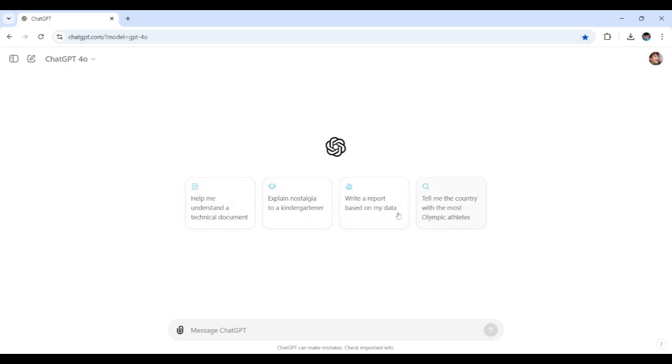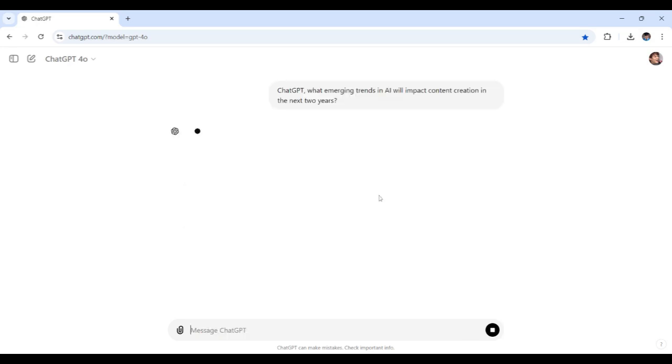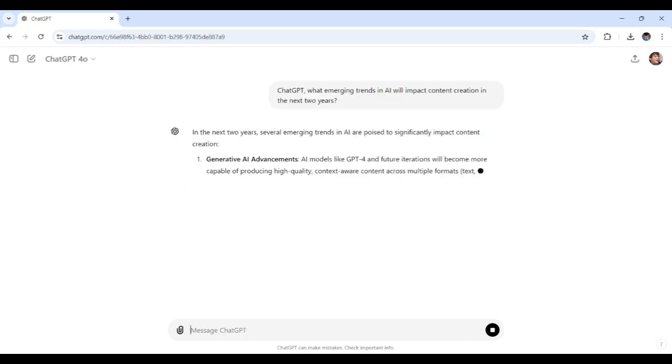Imagine creating content that seamlessly blends these elements, all with the help of AI. Now, let's ask ChatGPT what emerging trends in AI will impact content creation in the next 2 years. Through this prompt here, there we go. And now I'll send the prompt and see what insights ChatGPT provides.